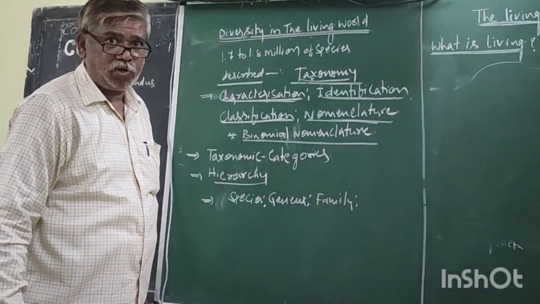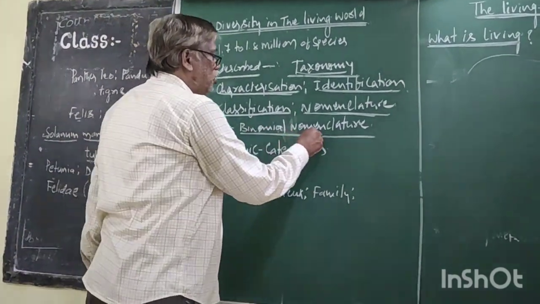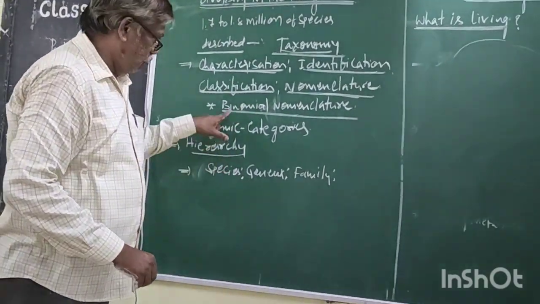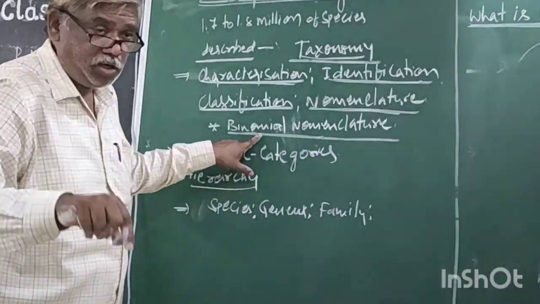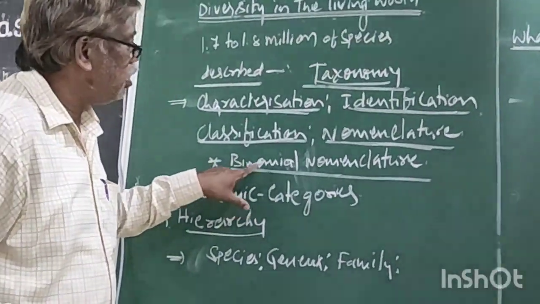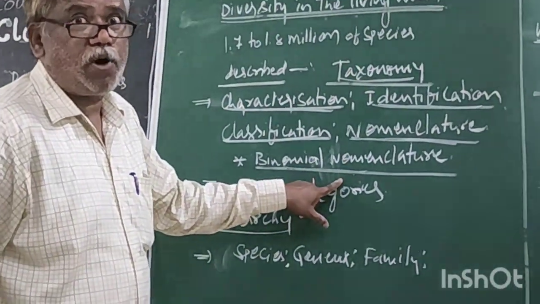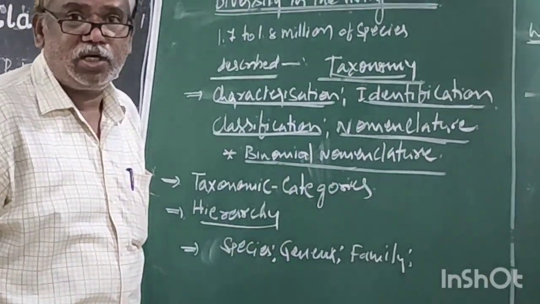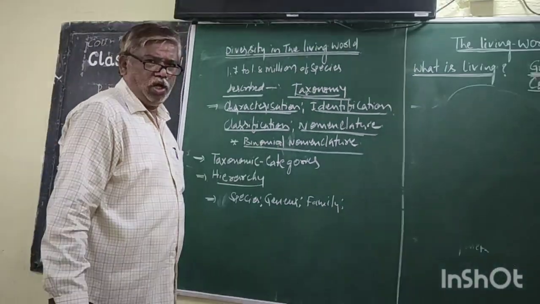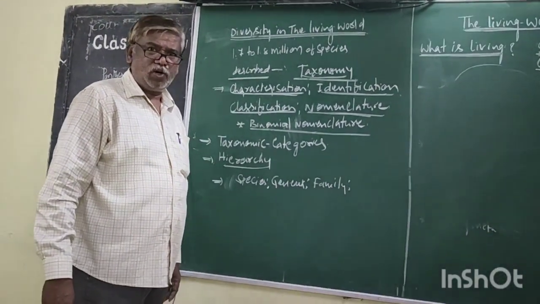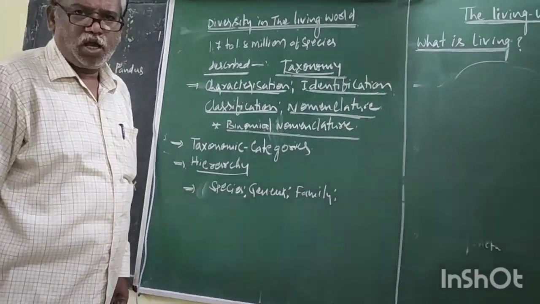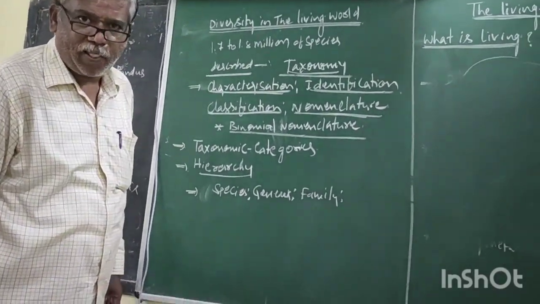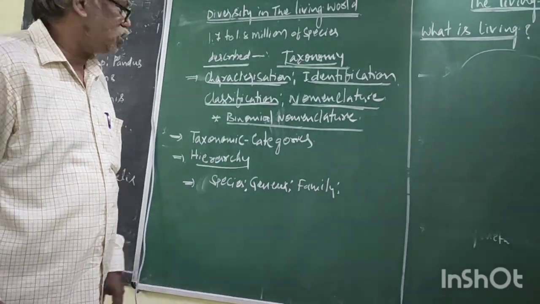Nomenclature. Binomial nomenclature. It is popularized by Carolus Linnaeus. Giving the scientific name with 2 words, genus and species, is called binomial nomenclature. Okay. Right. Mangifera indica: Mangifera is the genus and indica is the species.